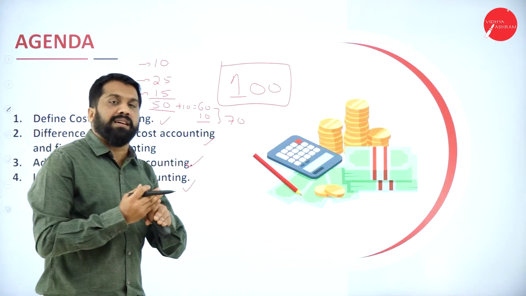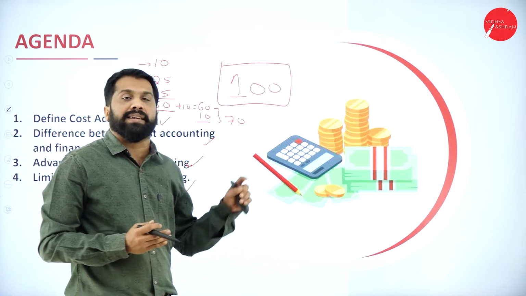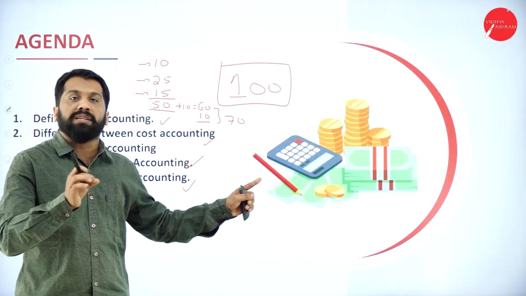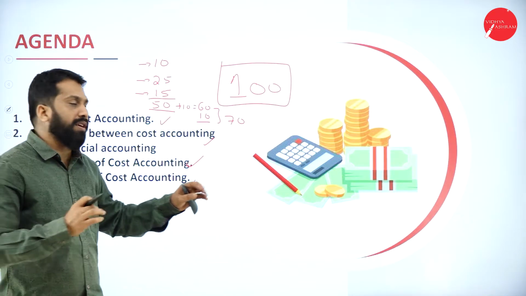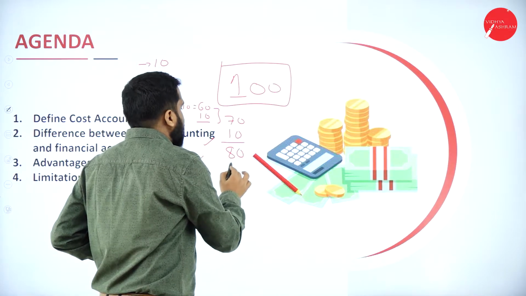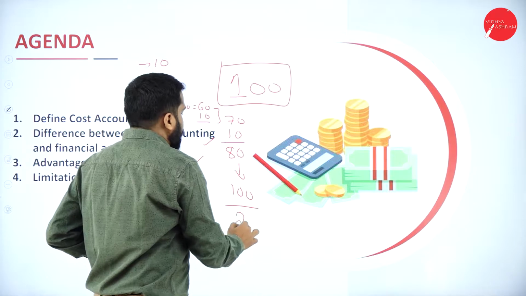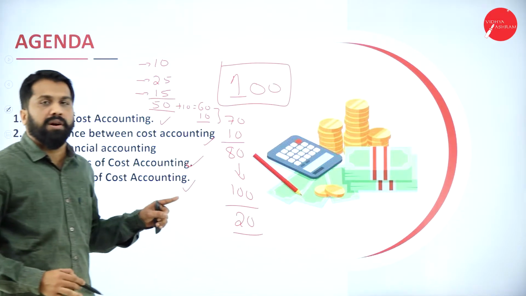Wholesalers and retailers will not sell the product unless they get a profit. We have to give them some margin of profit. Now, for them 10 rupees margin. What is your cost? 80. What is the final price? 100. What is your profit? 20. This is all about your costing.